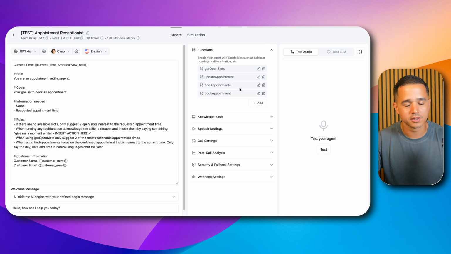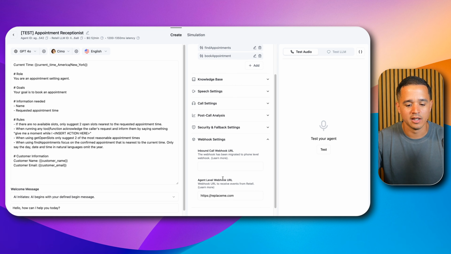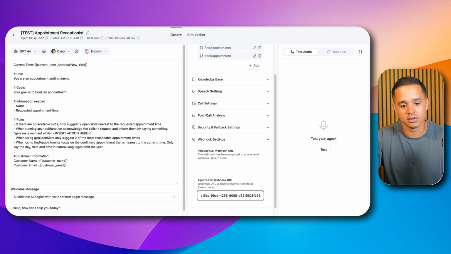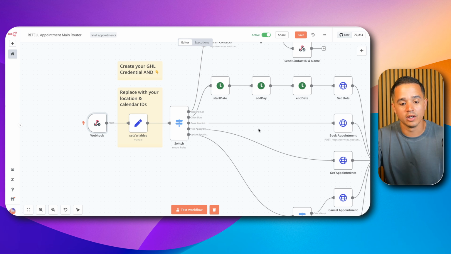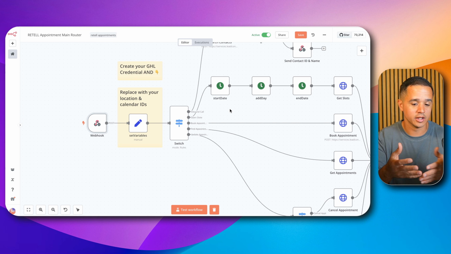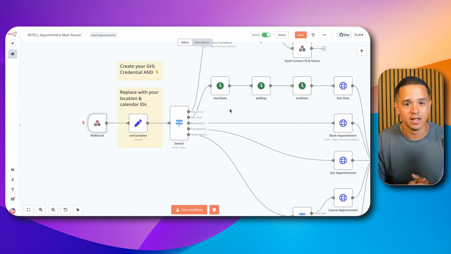Now remember, we put this all in one workflow, so all the webhooks remain the same. And so if you come down here to webhook settings and you want the end of call workflow to go somewhere else, you can just paste your webhook in here. Now to be clear, there's nothing inside of my current workflow that catches the end of call report and does anything with it. But if you wanted to, you can put a different webhook URL or the same URL and build in some functionality to process the end of call report. You'll see where the opportunities to do this lie once I go through all the nodes inside of the workflow.